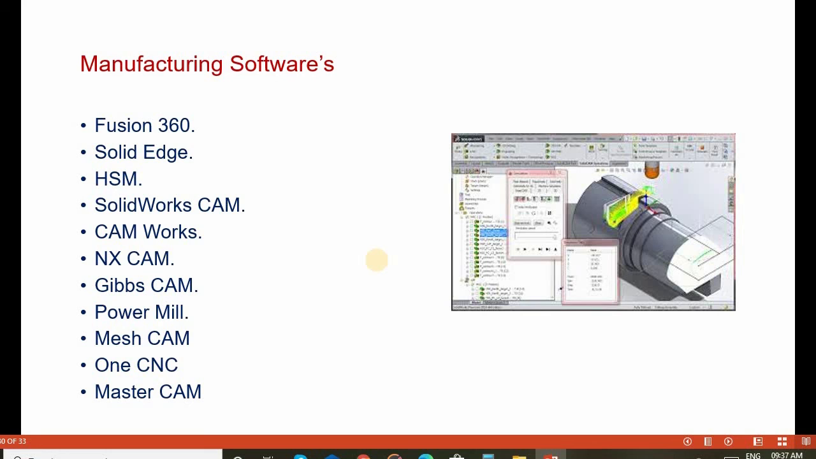There is various software used in computer aided manufacturing, such as Fusion 360, Solid Edge, HSM, SolidWorks CAM, CAMWorks, NXCAM, GIBBSCAM, PowerMill, MESCAM, OneCNC and MasterCAM.